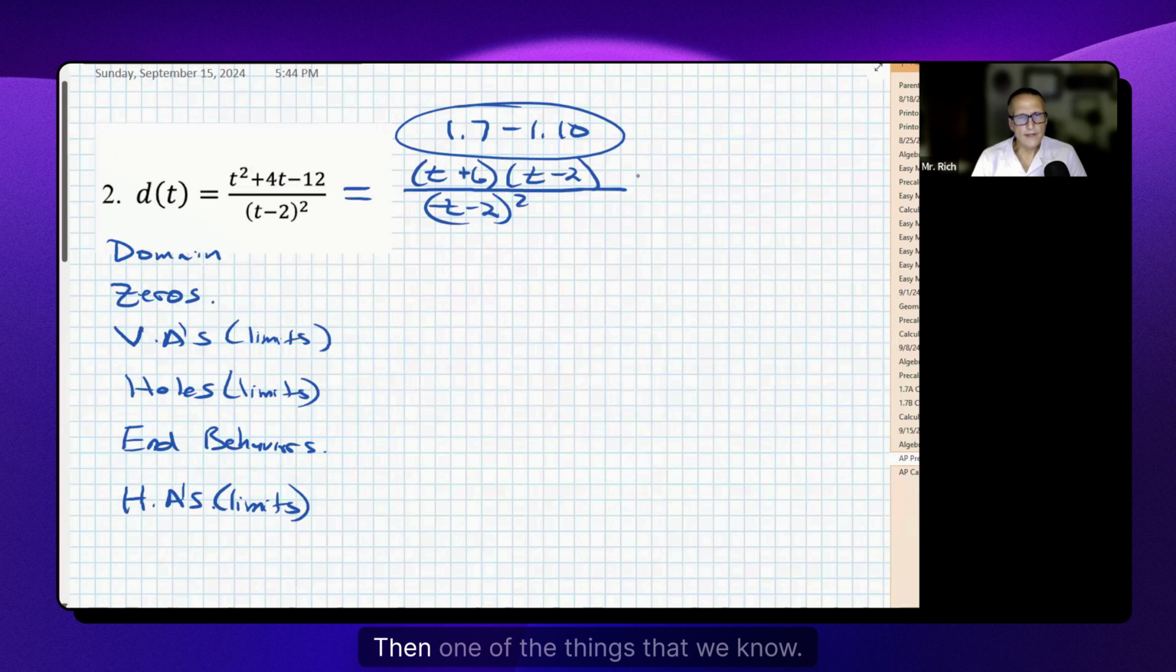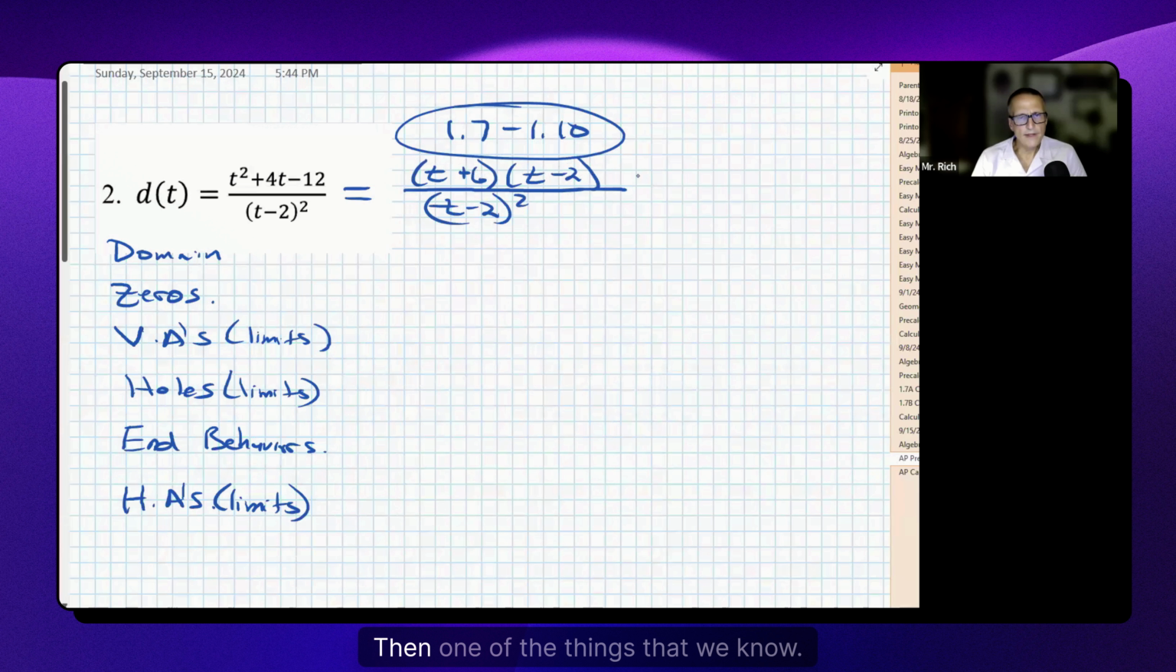So my domain goes from negative infinity to 2, and then from 2 to infinity. That's how I write all real numbers except for the number 2. All right, the other thing that we notice about this rational function once we have factored it is that the t minus 2 on the top will cancel one of the t minus 2's on the bottom, and it leaves me that. Now, ordinarily, when you cancel a factor on the top with one on the bottom, that's the location